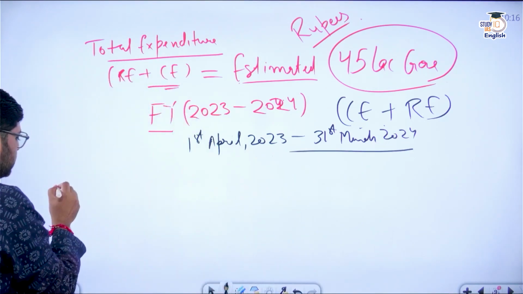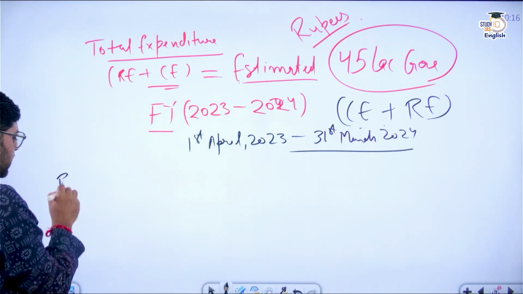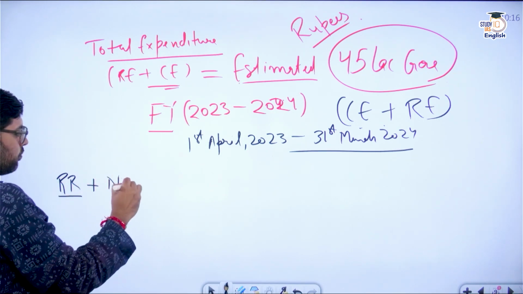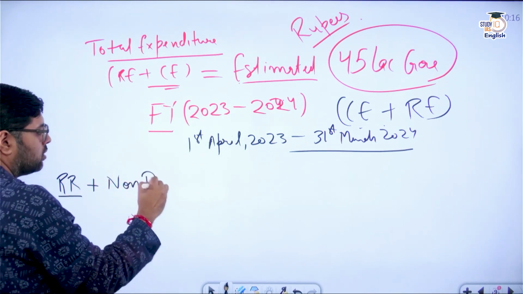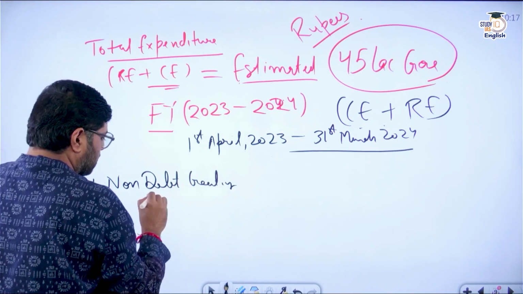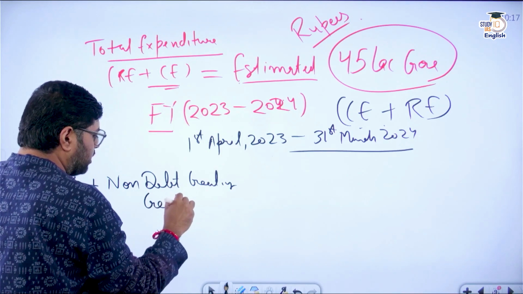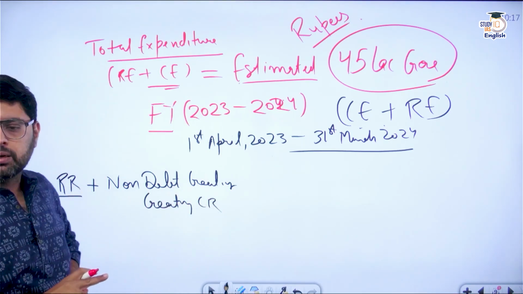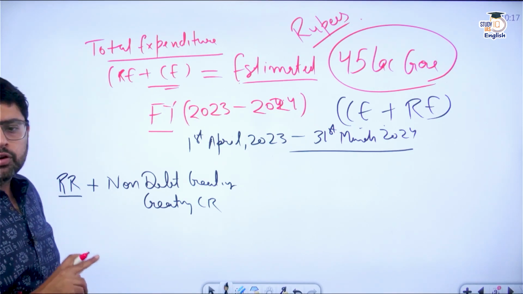Now similarly, if I see the receipt part, I am interested in revenue receipt plus non-debt creating capital receipt. I already told you that non-debt creating capital receipt has two components, that is disinvestment and recovery of borrowing.